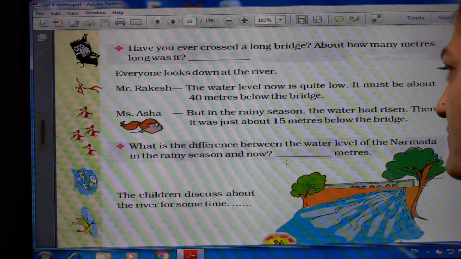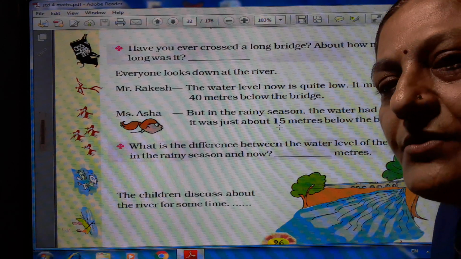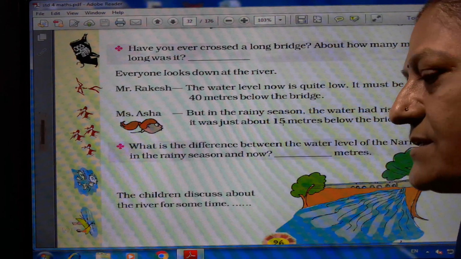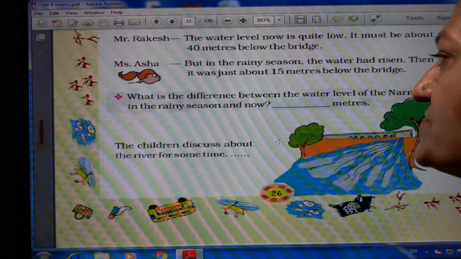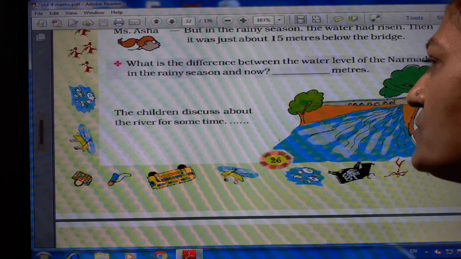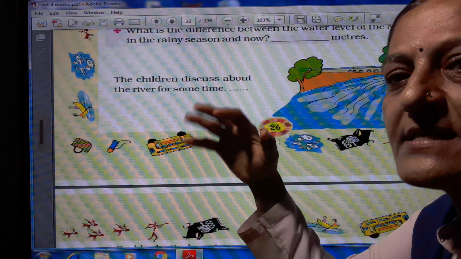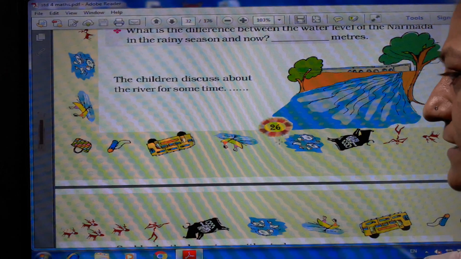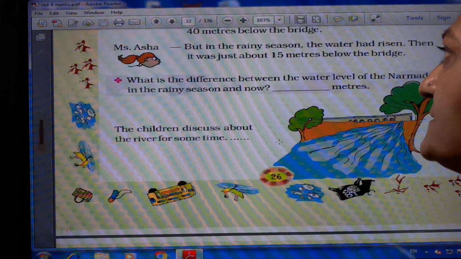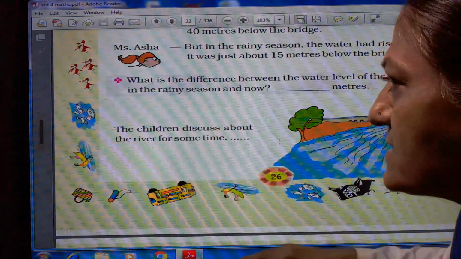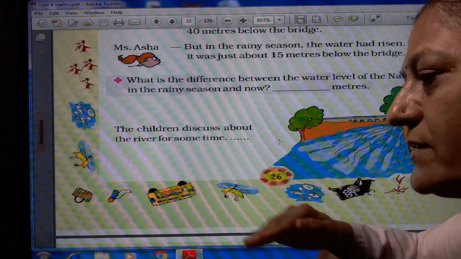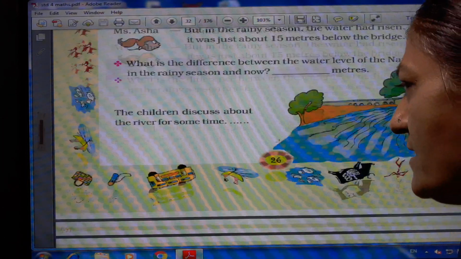What is the difference between the water level on the Narmada in the rainy season and now? 40 meters minus 15 meters, the difference is 25 meters. The children discuss the river for some time: the bridge, how wide it is, how long it is, and the water level.